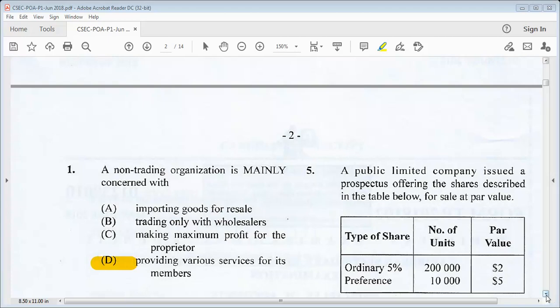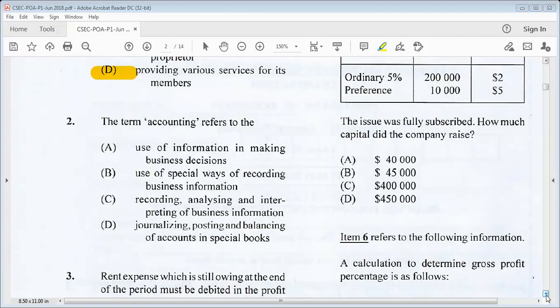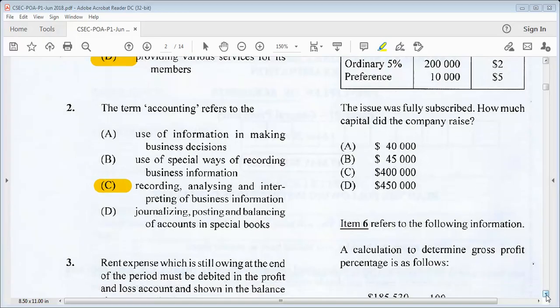Let's go on to number 2. The term accounting refers to, we know it is C, recording, analyzing, and interpreting of business information. C.